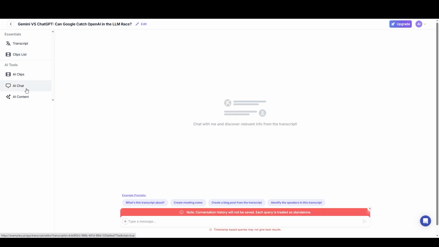And you can also go to AI chat if you want to chat with the AI and have it answer questions about the transcript. So this could be really useful. For example, if you're working with a really long podcast, you could ask it to summarize all the points made by a specific speaker.